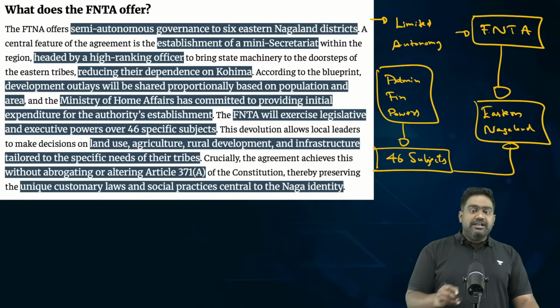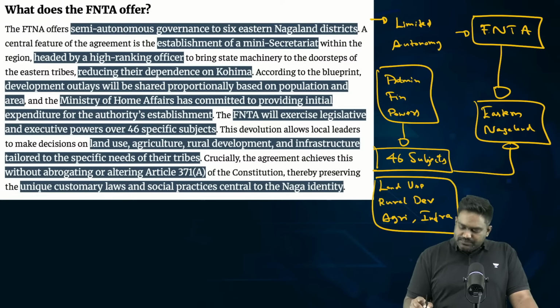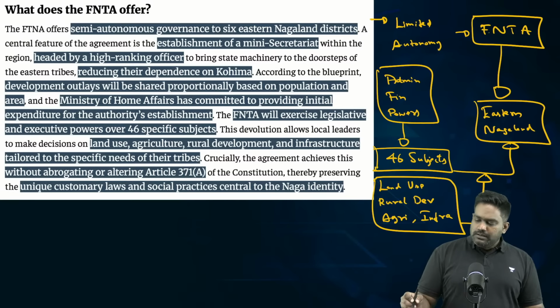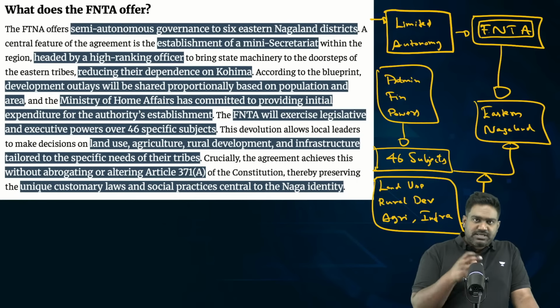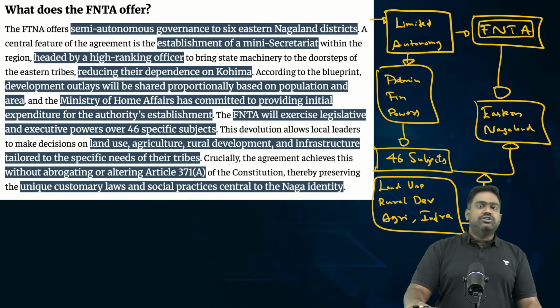Subjects like land use, for example, subjects like rural development, subjects like agriculture, local infrastructure, even local tribal customs and practices. So 46 specific subjects have been identified under which the FNTA will exercise administrative and financial authority, which would be separate from the authority of the state government of Nagaland. It essentially reduces the control of the state government of Nagaland to some extent, granting some limited autonomy to the regional body, to the territorial authority which is coming up.